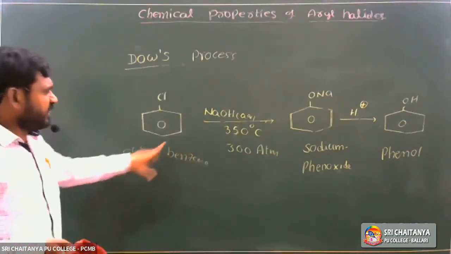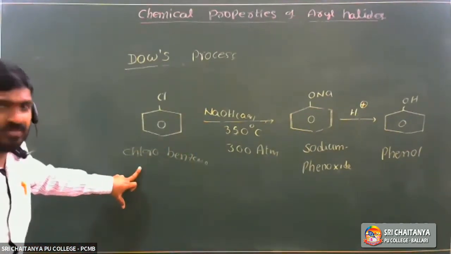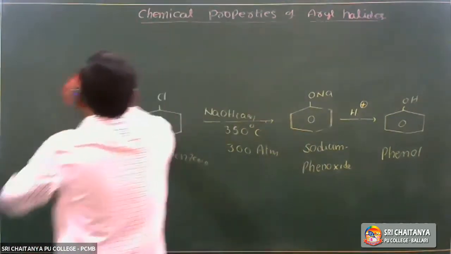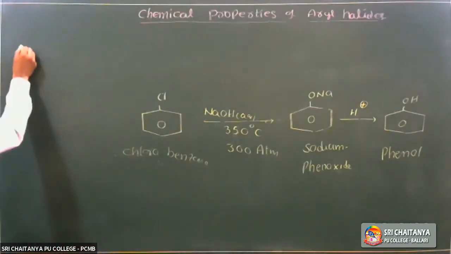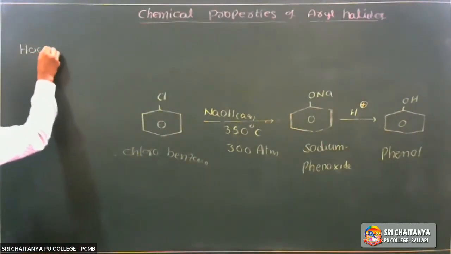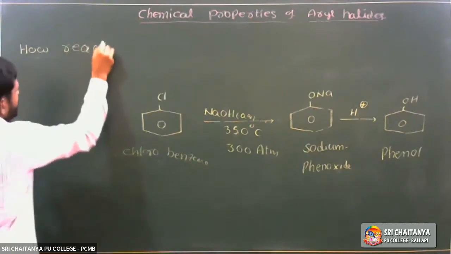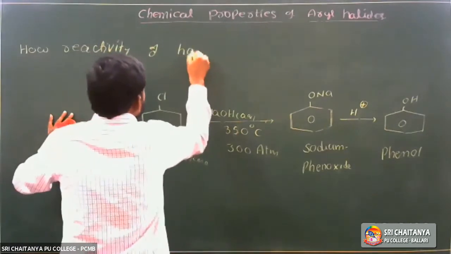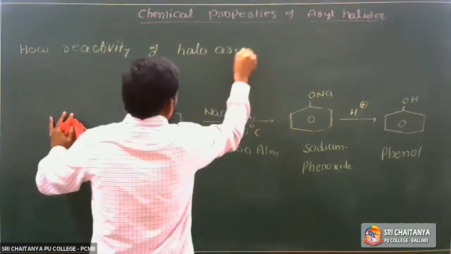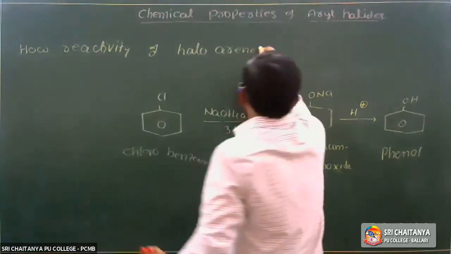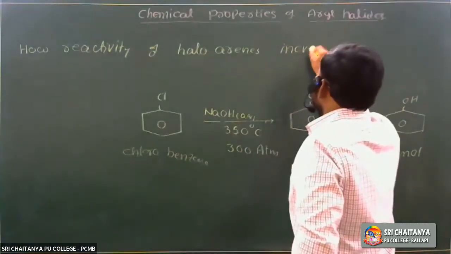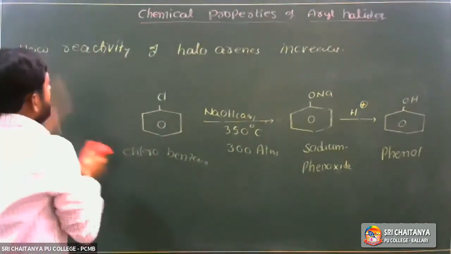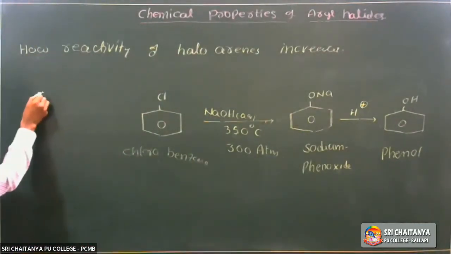It needs rigorous conditions because of the low reactivity of haloarenes. So how does the reactivity of haloarenes increase?